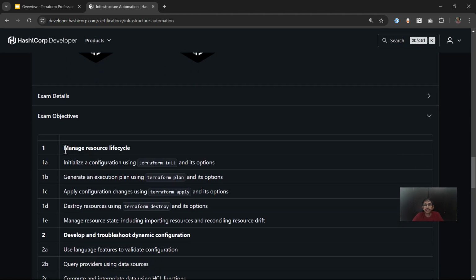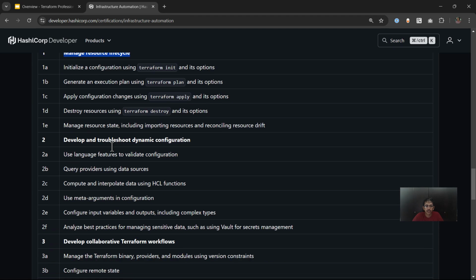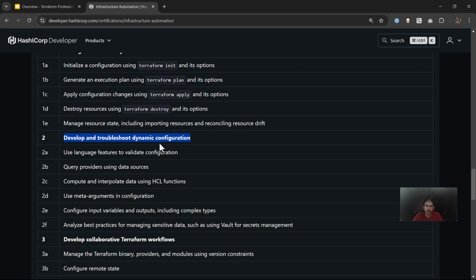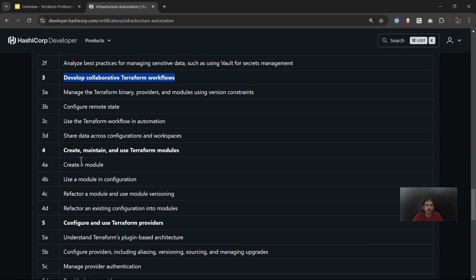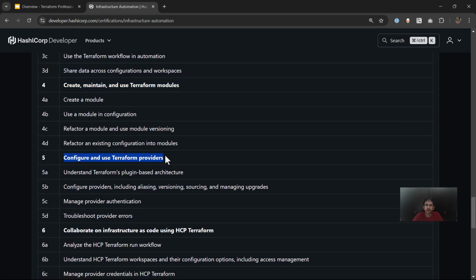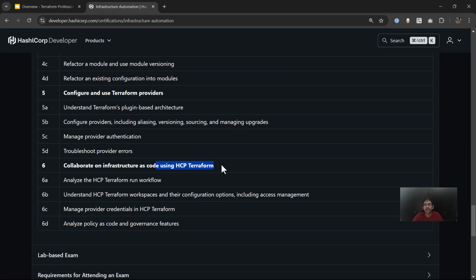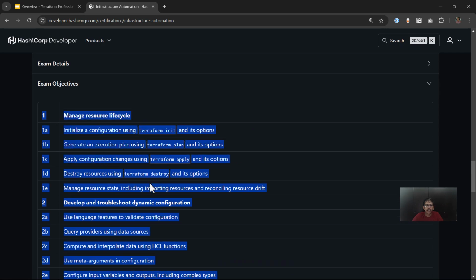The exam is divided into primarily 6 domains. This is the first domain, manage resource lifecycle. Then develop and troubleshoot dynamic configuration, again a very interesting domain. Then you have the Terraform workflows. The most important domain here is the Terraform modules. This again we go quite in depth as part of this course, and it is also quite important from an exam perspective. Then you have the Terraform provider. Then you have HCP Terraform, which is Terraform Cloud. This is the domain where you will have the MCQ based questions. And in all other domains here, you will get questions as part of the challenges that you will have to solve.